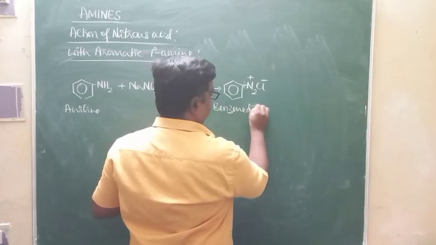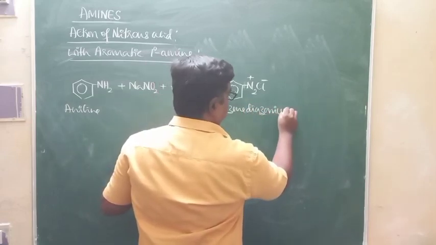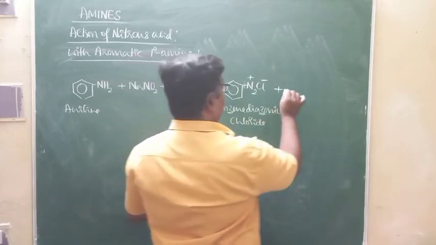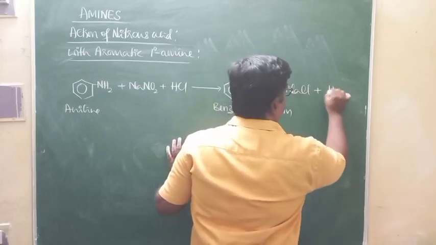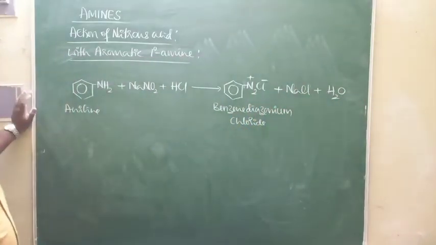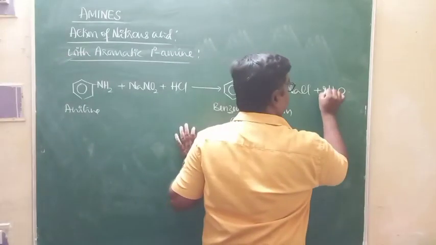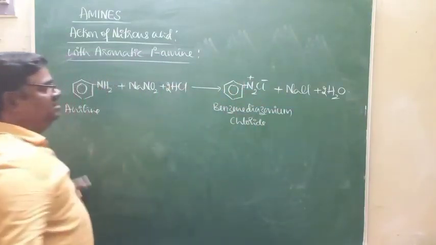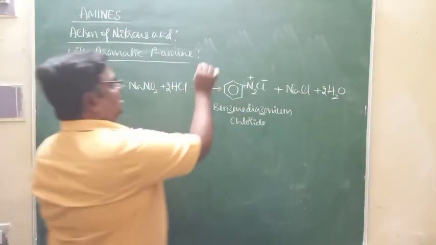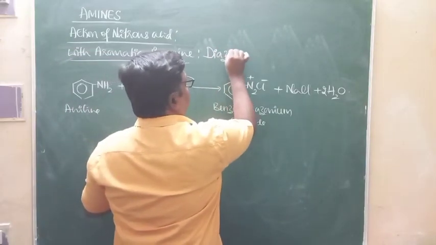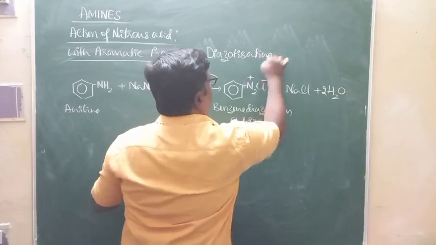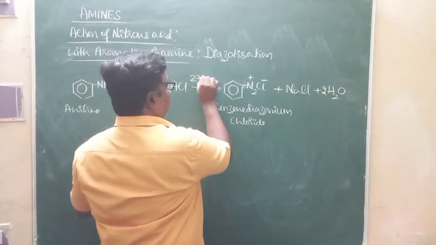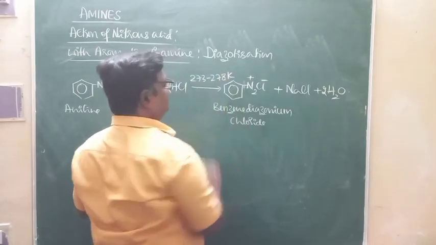This is benzene diazonium chloride, plus of course NaCl plus water. Look, since there are two oxygen atoms, 2H2O, and since there are two chlorine atoms, 2HCl. The equation is balanced. And the reaction is called the diazotization reaction.